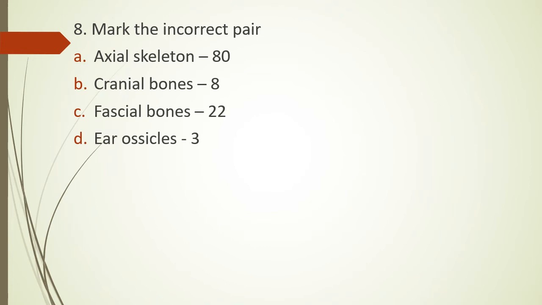Question 8. Mark the incorrect pair. Axial skeleton is made up of 80 bones, cranial bones 8 in number, facial bones 22 in number, or ear ossicles 3 in number. Of these four pairs, you have to mark which one is incorrect. The answer is option C is incorrect. That is facial bone 22. That's incorrect because there are 14 facial bones and 8 cranial bones, which together make up total of 22 bones in skull. So total number of facial bones is 14 and not 22.